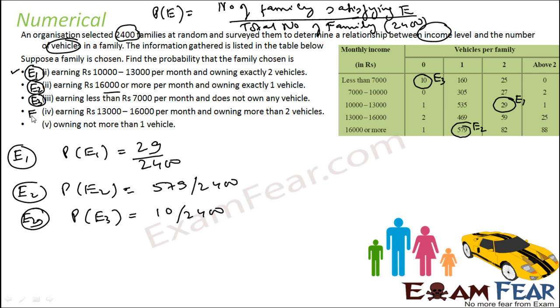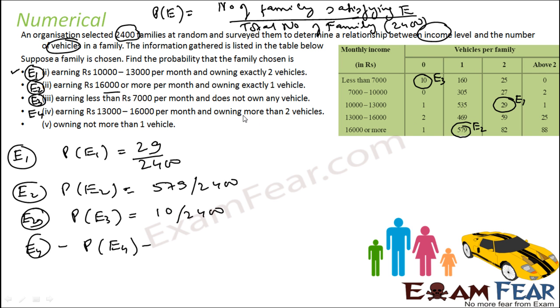Let's find E4. E4 is what? Family is having income of 13,000 to 16,000, that is this much, and having more than 2 vehicles. More than 2 vehicles, please note, is families having 3, 4 vehicles, not 2.